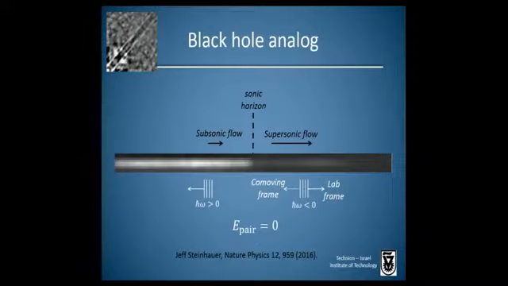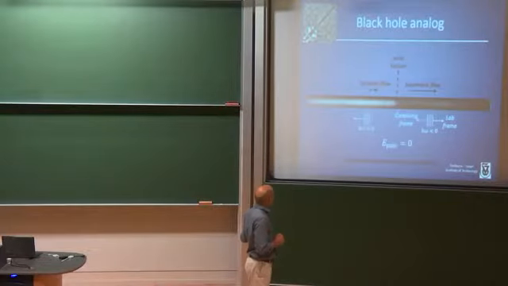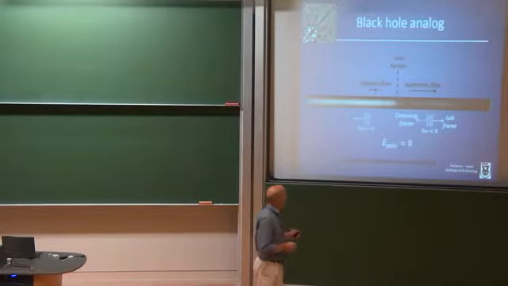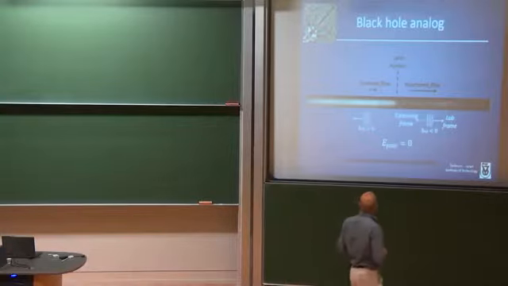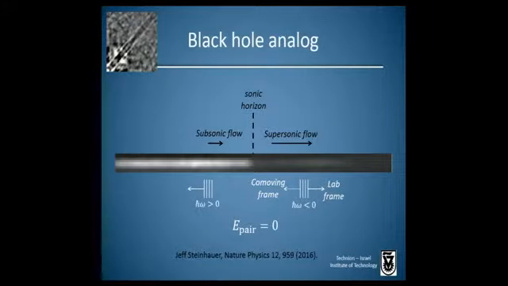So here's the analog black hole. This is a Bose-Einstein condensate. This is a 1D system, and the whitish region is high density, and over here the grayish region is low density. This Bose-Einstein condensate is flowing from left to right. Here the flow is slow, it's subsonic, and here the flow is supersonic.